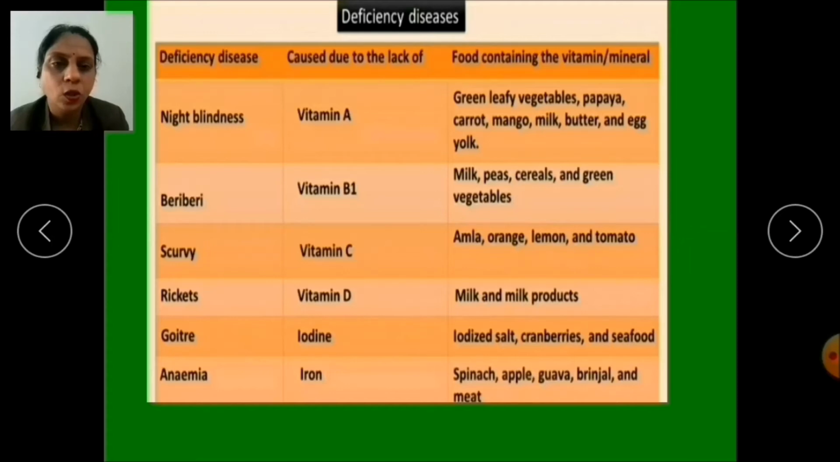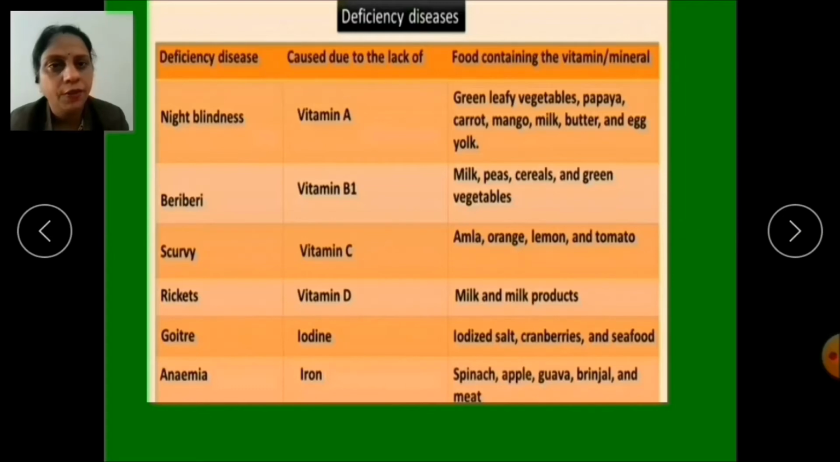The disease which is caused due to the lack of vitamin D and the mineral calcium is rickets. And the foods which contain this vitamin D are milk and milk products. Now, the disease goiter is caused due to the lack of iodine, and it is found in iodized salt, seafood, and green leafy vegetables. Now, another mineral deficiency disease is anemia, and the sources which contain iron are spinach, apple, brinjal, and meat.